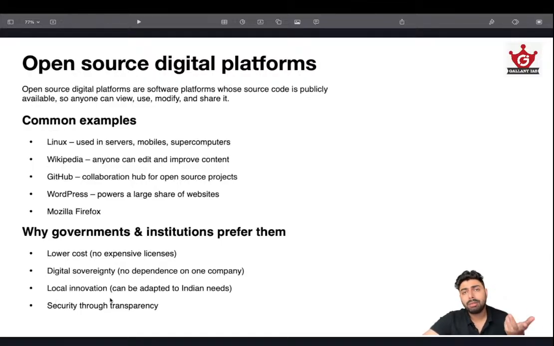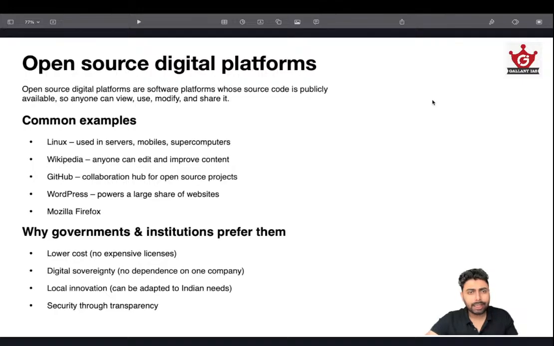This can actually provide for local innovation because extreme levels of customization are possible. If you have used Linux, you know that there are a lot of variations of Linux. You yourself can customize the entire OS. And there is security through transparency. These are the basic advantages of open source digital platforms, and this is very relevant in the current day and age, especially with regard to digital sovereignty, data privacy, data protection, as well as digital public infrastructure. And that's the next topic I'm going to discuss.